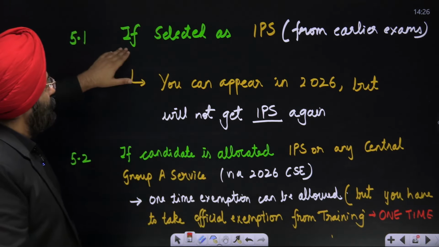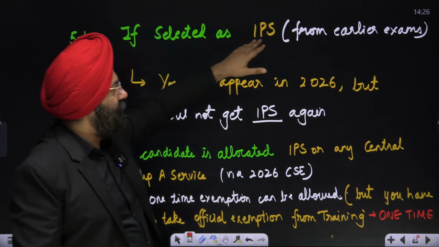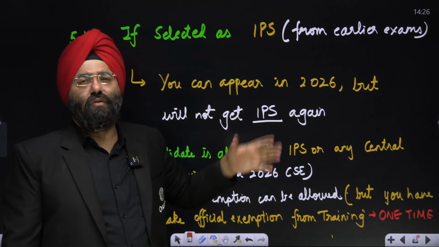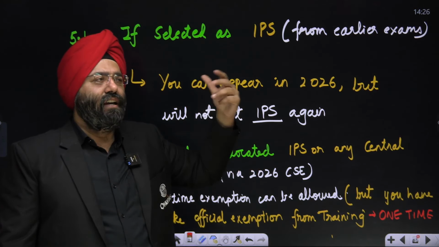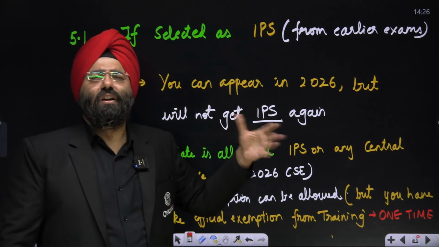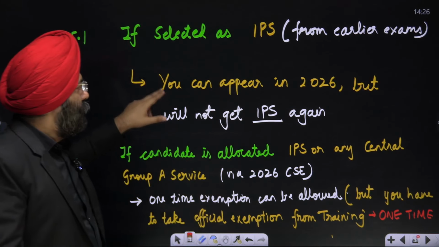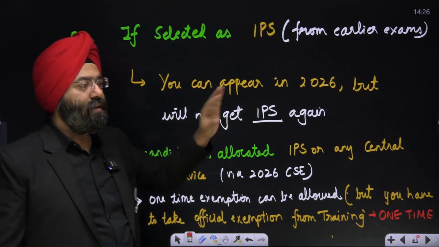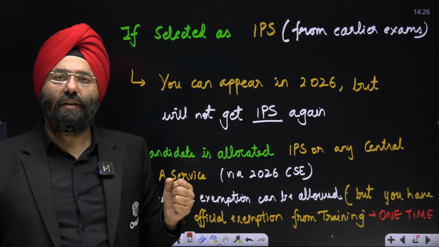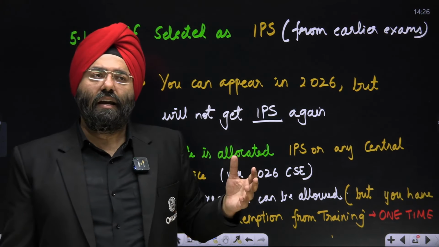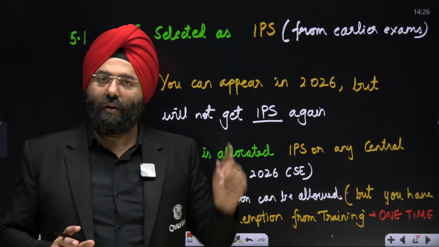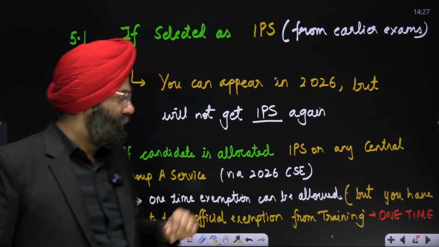See, if selected as IPS from an earlier exam, let us say you are selected as IPS in 2024, 23, 25, 22, whatever, earlier exams, you can appear in 2026, but you will not get IPS again. Earlier, what used to happen? A person who is an IPS gets a rank and says, this time also I've got IPS. No, this will not happen. Now you will not get IPS, because you were already an IPS earlier.